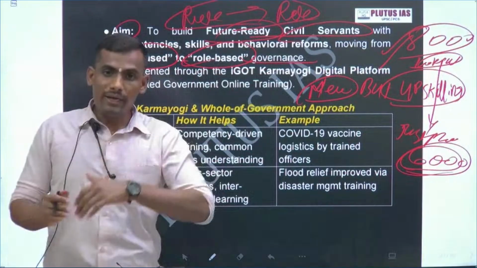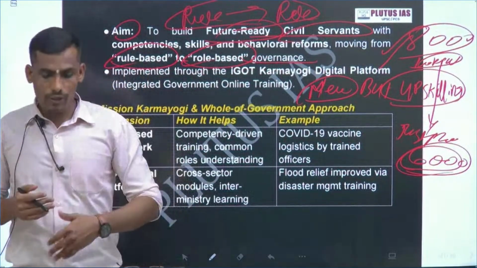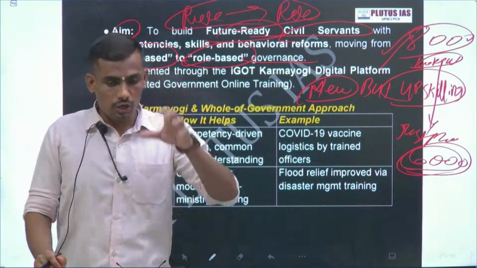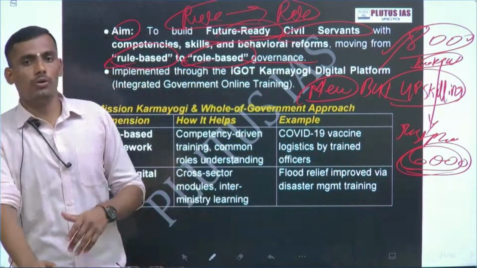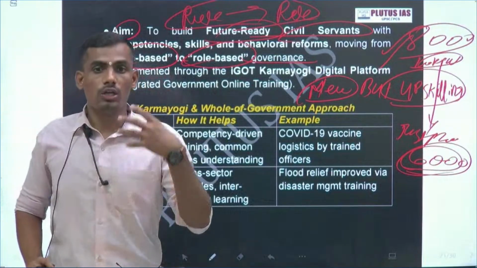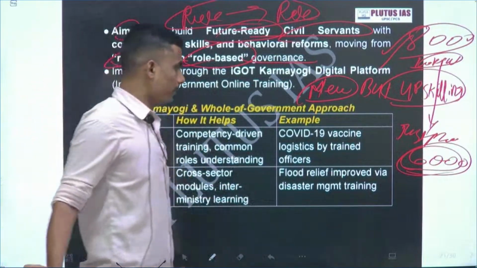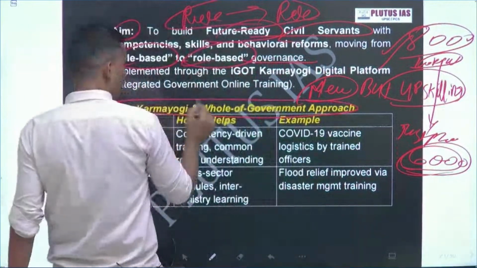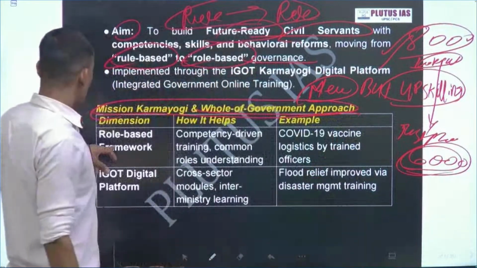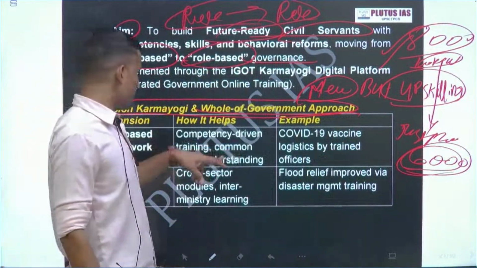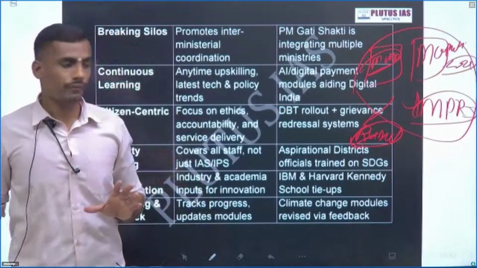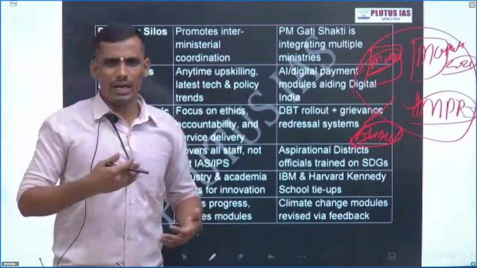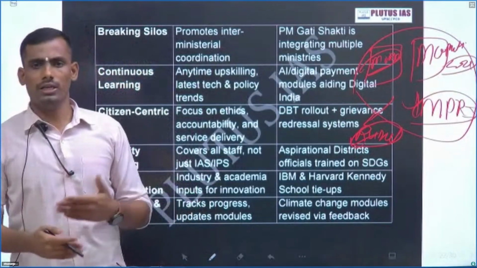So to build this whole of government approach, the Government of India has launched Mission Karmayogi, with most responsibility in the hands of the executive. Mission Karmayogi is building the capacity to promote the whole of government approach. Now, how will it promote it? First, a role based framework, competency driven. This is breaking the silos, with continuous learning, upskilling, downskilling, and once again upskilling.